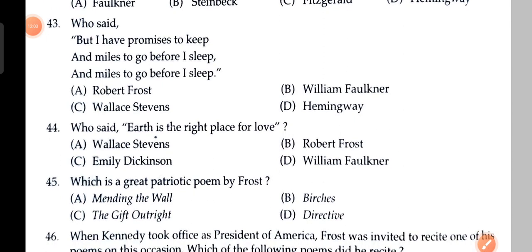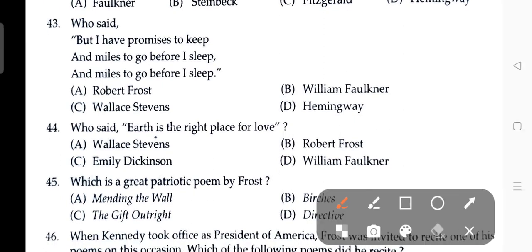And here are the important quotations which I told you before, that you have to read the poem and you will get the most important quotations from that poem. See, who said, but I have promised to keep, and miles to go before I sleep, and miles to go before I sleep? This is a very beautiful quotation, and it is a quotation of Robert Frost, and the poem is The Road Not Taken.